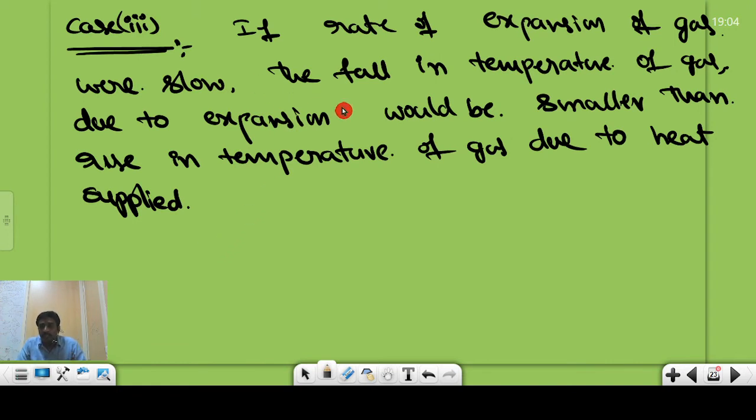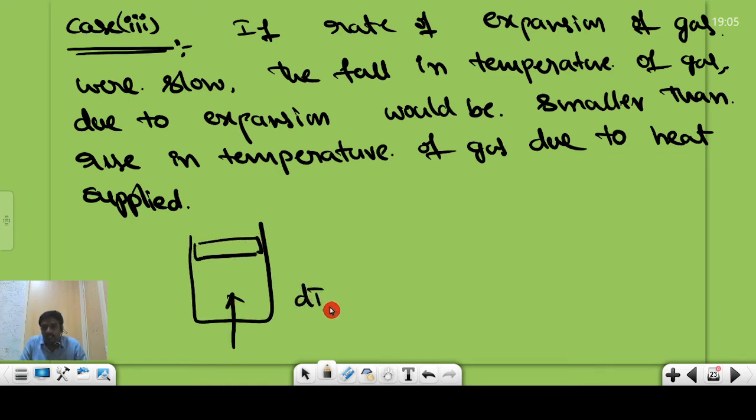If the rate of expansion of the gas is very slow, the fall in the temperature of the gas due to the expansion is smaller than the rise in temperature of the gas due to the supply of heat energy. That means the rate of expansion of this gas is slow, and we are supplying a larger amount of heat energy. So dT, the rise in temperature, is greater,